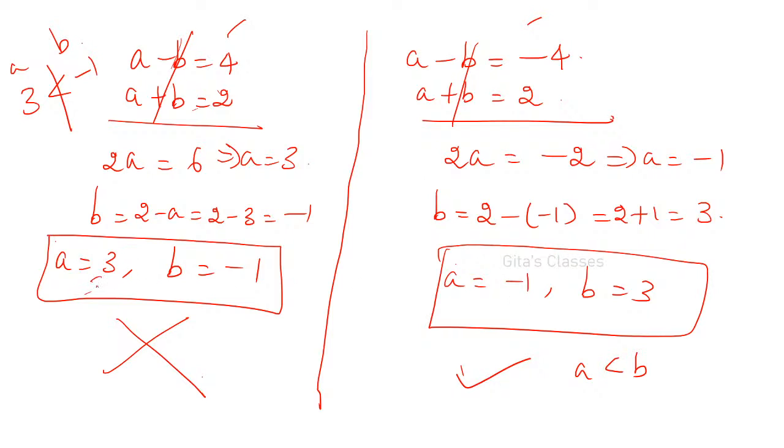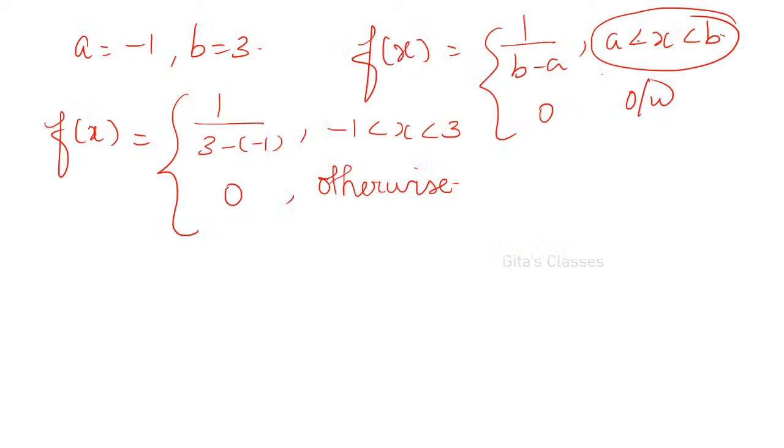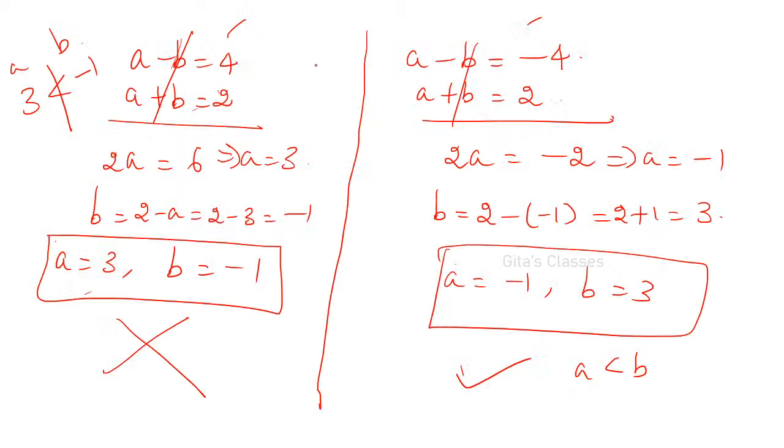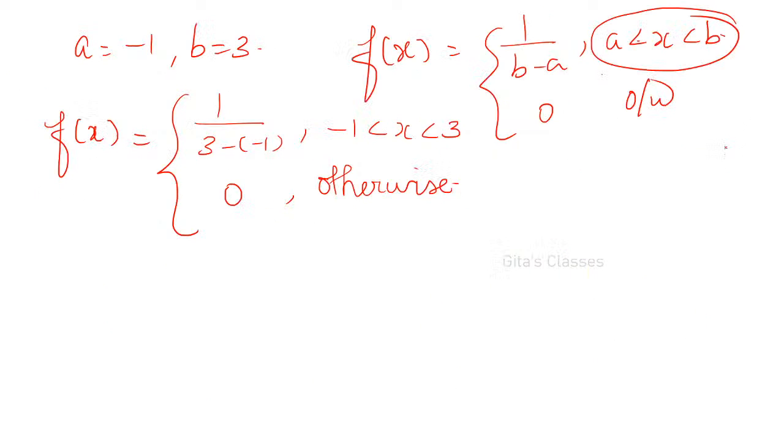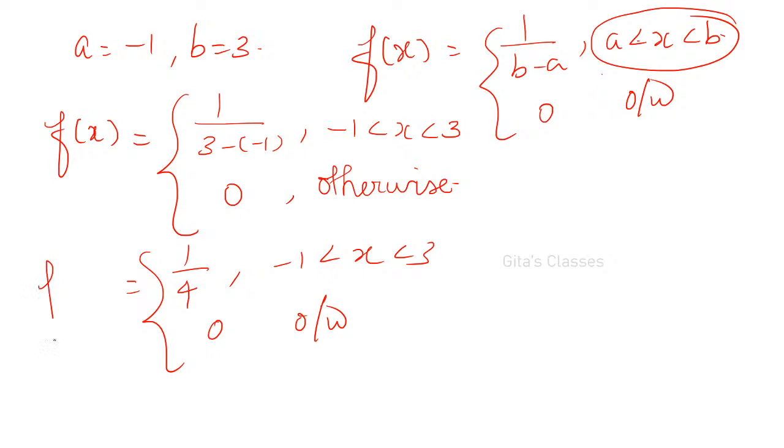Here this cannot be considered because a is greater than b. A is not less than b. According to our definition, it should be less than: a less than x less than b. Therefore f of x is equal to, this is our definition. And according to the definition, we cannot consider the first set. Therefore, we are considering only the second set: a is equal to -1 and b is equal to 3. Therefore, it is 1 by 4, where -1 less than x less than 3, 0 otherwise. This is our PDF.